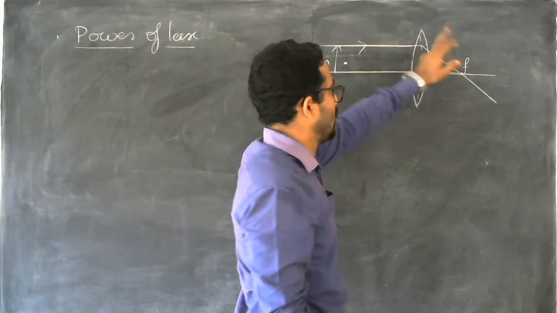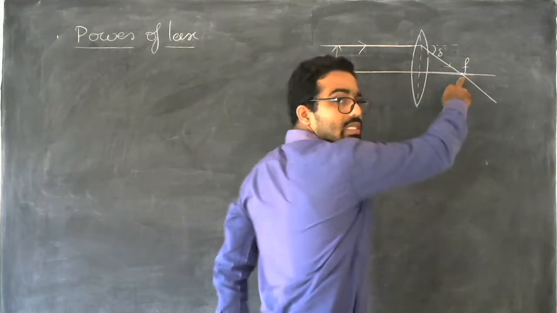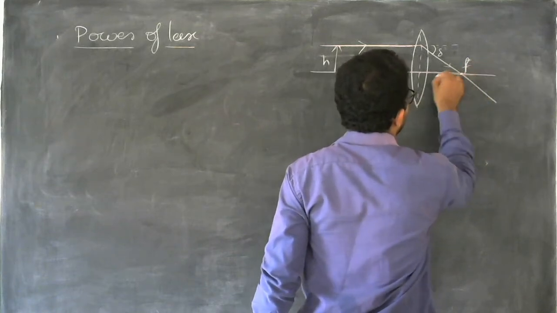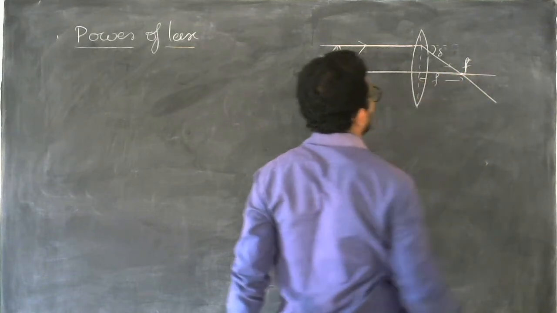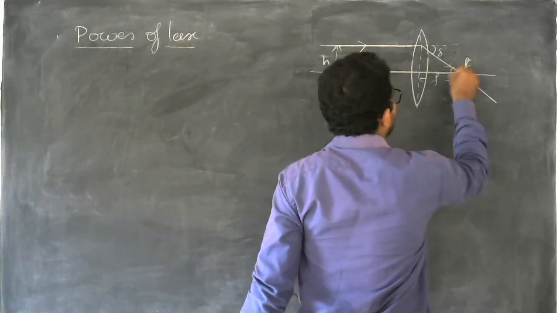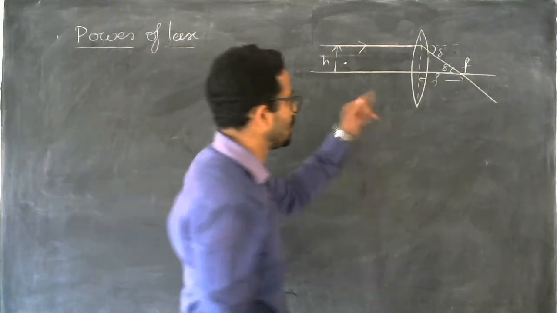After refracting, it has to pass through the second focal point. So this is passing through the second focal point. This is the focal point, so the distance is f. Now, if this is delta, then this angle also should be delta. It is from mathematics.